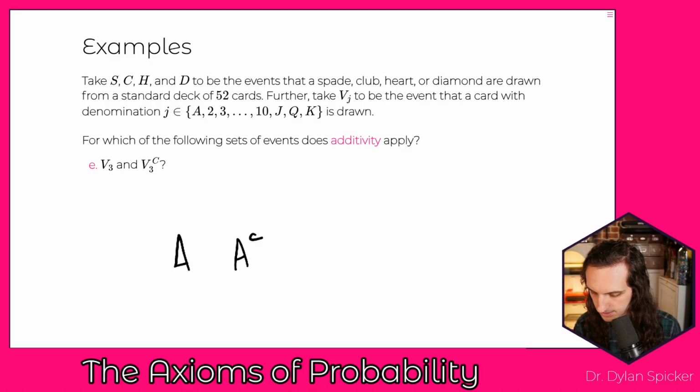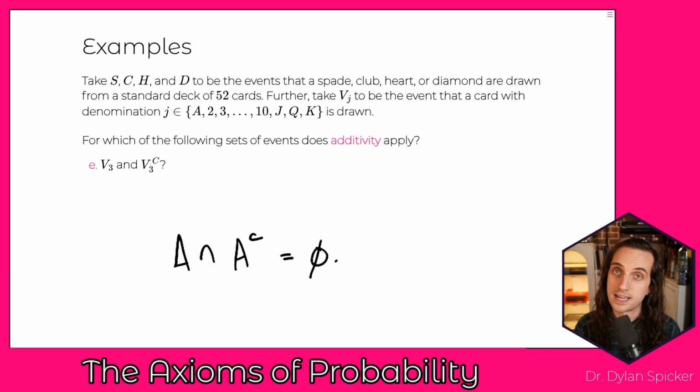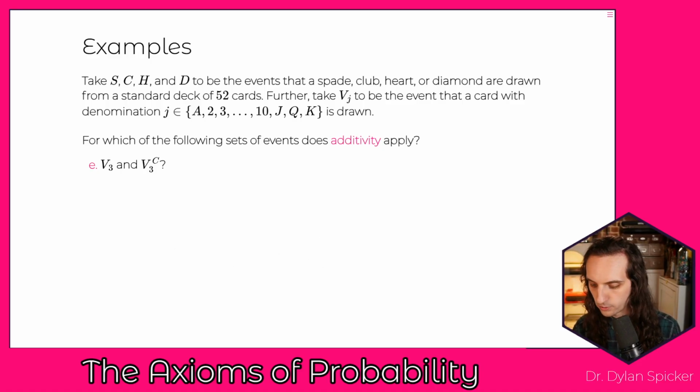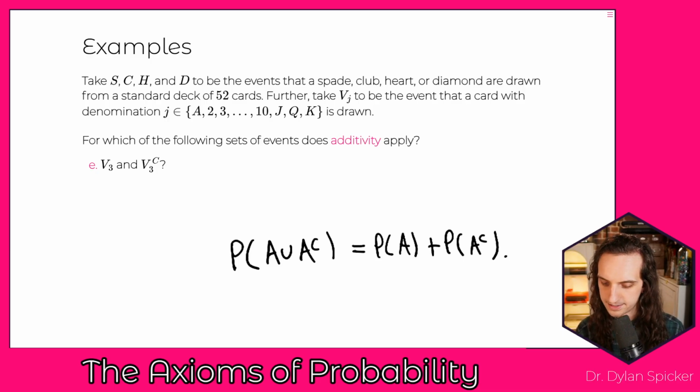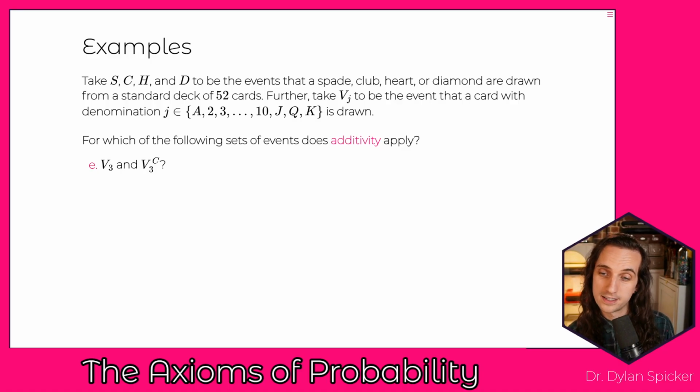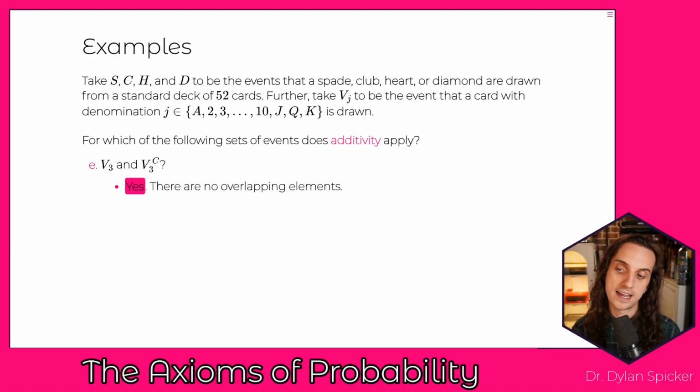And so as a result, A intersect A complement is always going to exactly equal the empty set. There is nothing shared between them. Because of this, they're mutually exclusive, and so additivity is always going to apply. So we can always say the probability of A union A complement is the probability of A plus the probability of A complement. We're actually going to see that we can say more about this, but that's a lesson for a later date. And so at this point, we can say yes, additivity does apply.